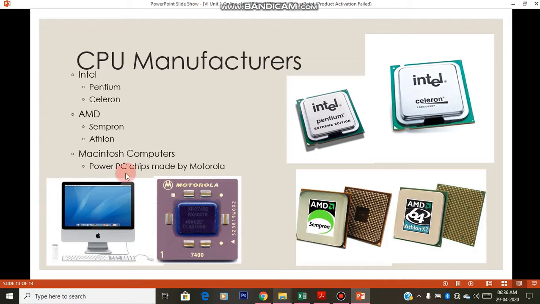These computers use a different kind of processors called PC chips, power PC chips, and it is designed by Motorola company. The same company designs these processors also. Okay, that looks like this. This is power PC chip. Okay, so till here we have seen